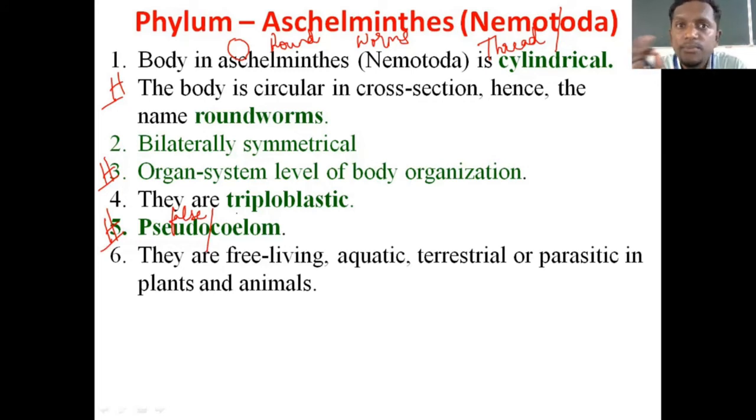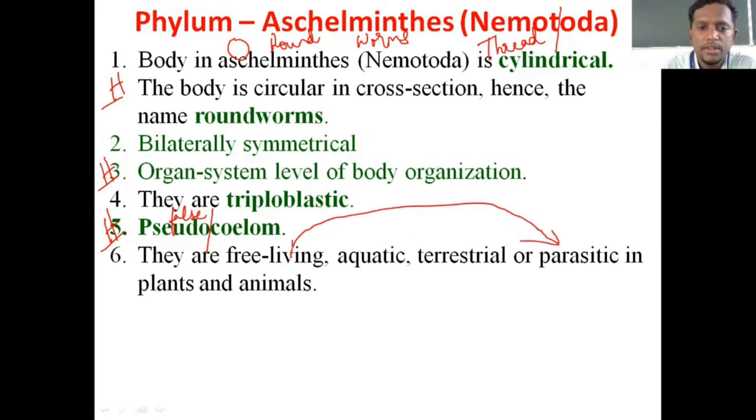These organisms may be free living or parasitic. I want you to link these two words together. I just stuck to the textbook point. You have to mention that they may be free living or parasitic, and when you see their living condition, they can be aquatic or terrestrial. They may be free living or parasitic, aquatic or terrestrial. Free living means they will be moving around freely.